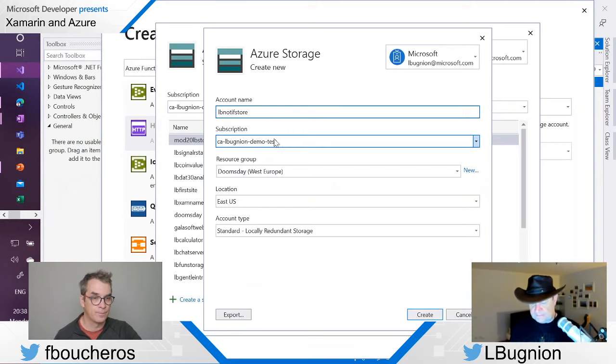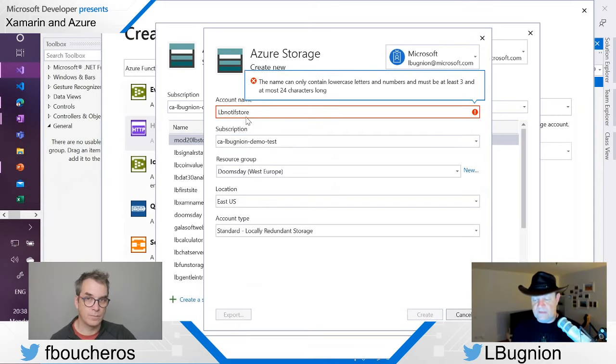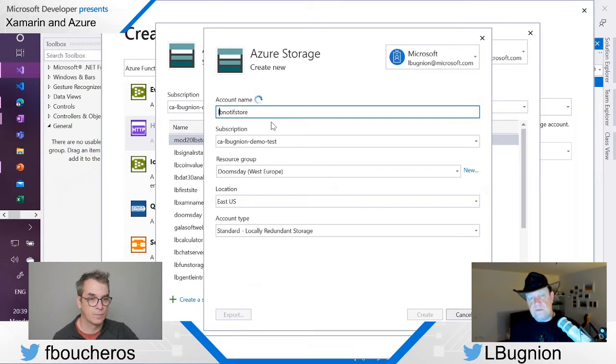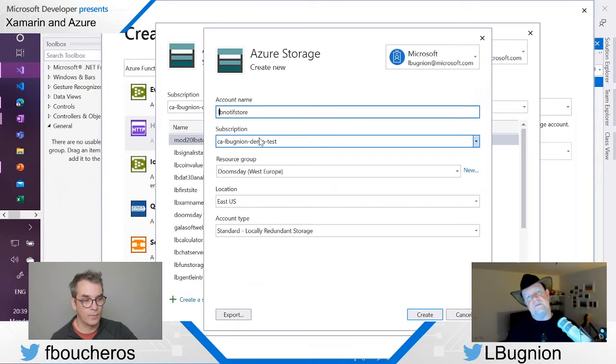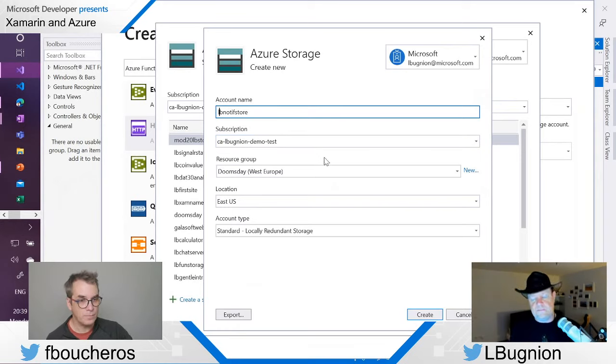For example, if I enter the first letter in uppercase, they tell me that I cannot do that, and that it has to be between 3 and 24 characters. So there is a validation here. It's pretty safe. Then the resource group that I want this storage account to be created in: I want to put everything into the same resource group. Kind of makes sense, right?